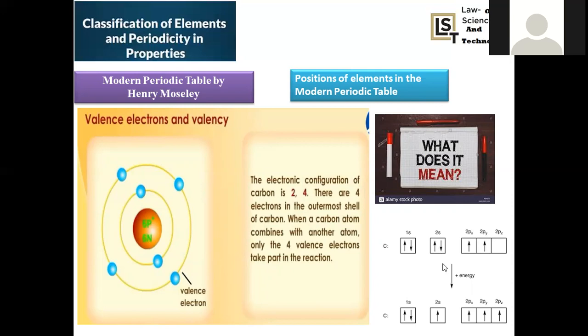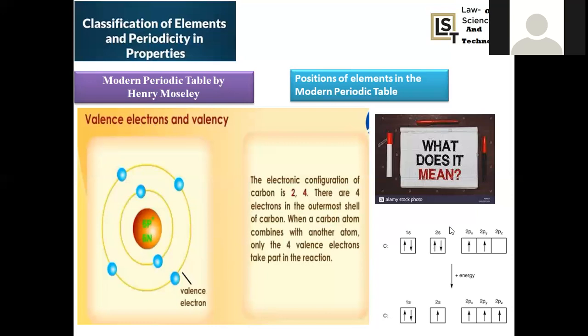And how many valence electrons are there in this? 2s has 2 electrons, 2p also has 2 electrons. How many valency electrons are there? 4 valency electrons are there, right? So this is called the number of valency electrons in the given atom. When carbon was taken, it consisted of 1s and 2s, 2p subshells. 1s is the first energy level, 2s and 2p together is the second energy level, right?